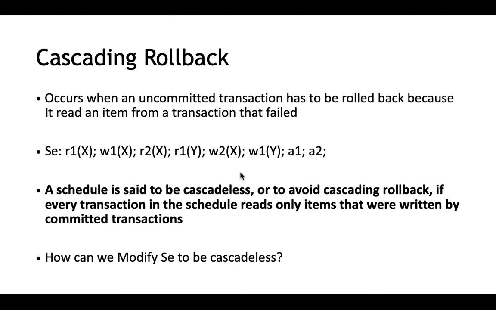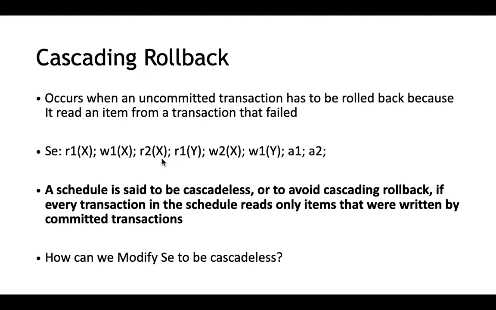So now when can we say a schedule is cascadeless? Cascadeless means a schedule that avoids cascading rollback. So when can we say a schedule avoids cascading rollback? It is when every transaction in the schedule reads only items that were written by committed transactions. Now what does this mean?